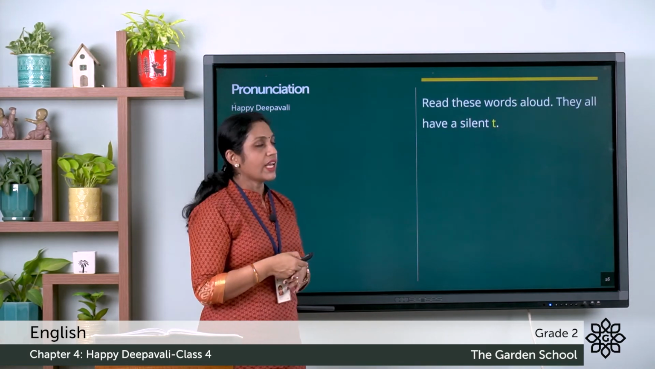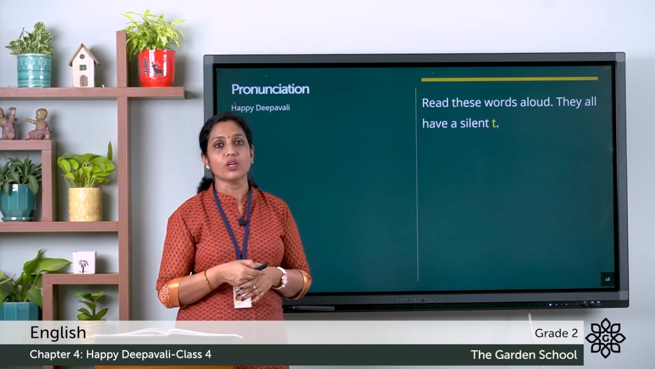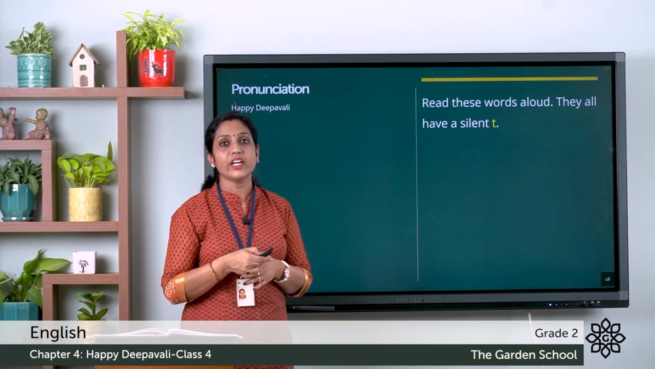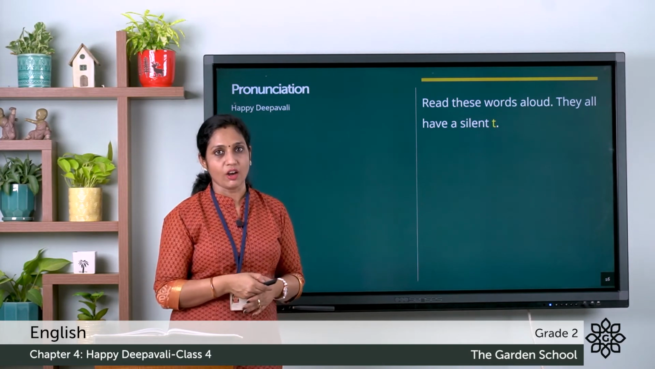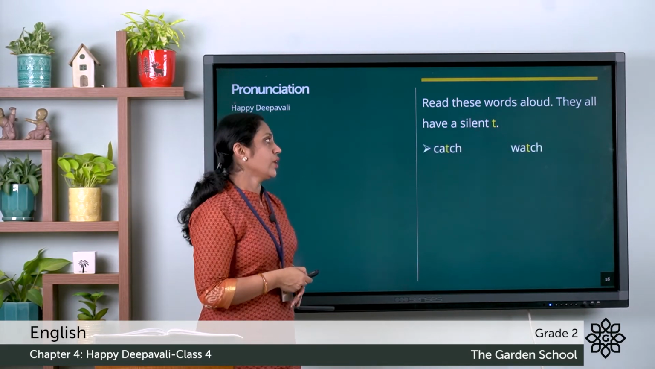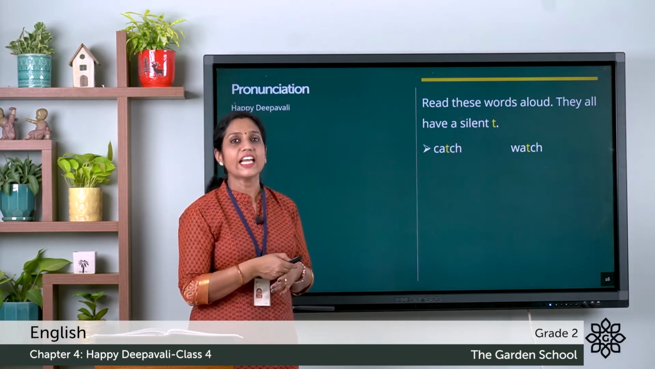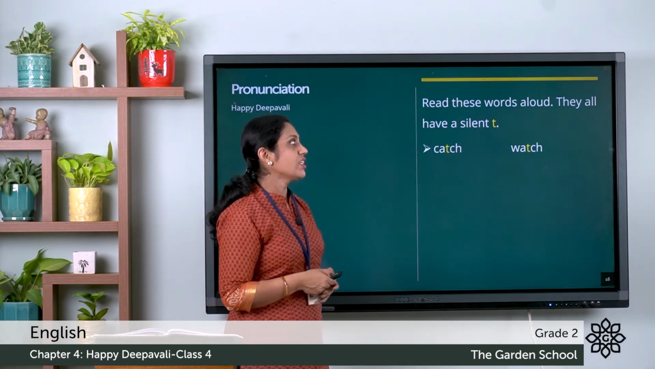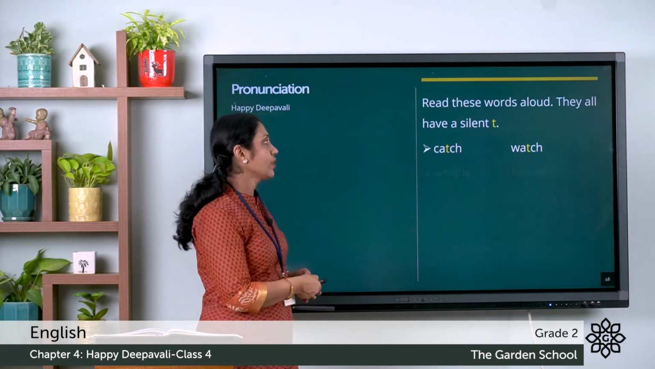Read these words aloud. They all have a silent T. So in your text, some words have been given. You have to read it aloud with the silent letter T. So you can also read it along with me. You can see here C-A-T-C-H. And how do you pronounce it? It is catch. Next it is W-A-T-C-H and it is watch.